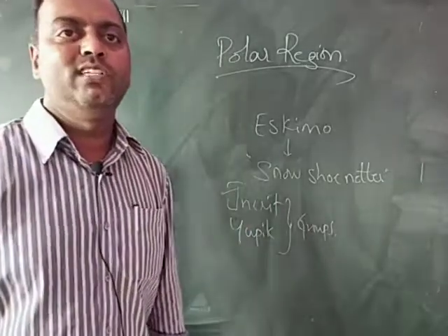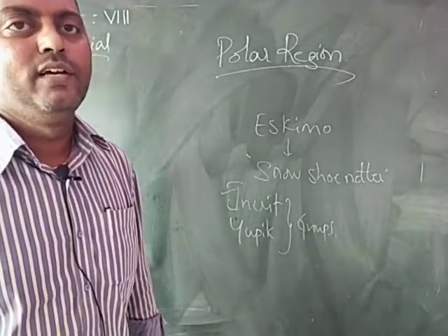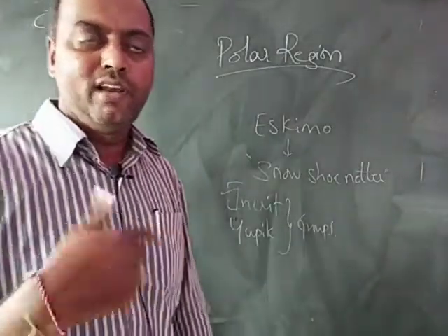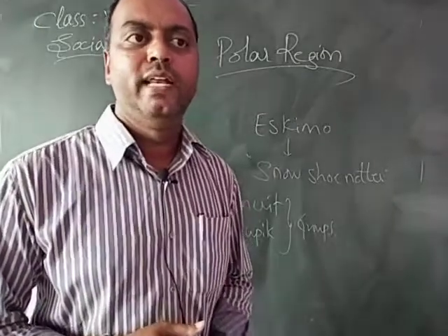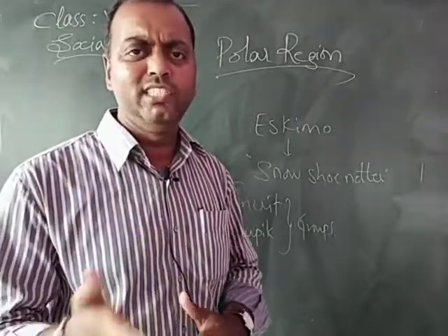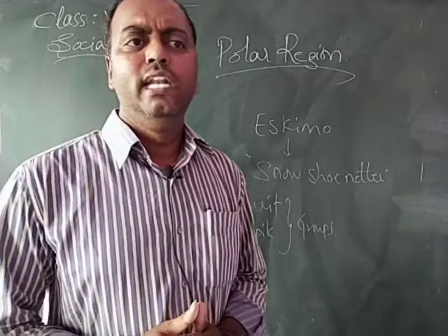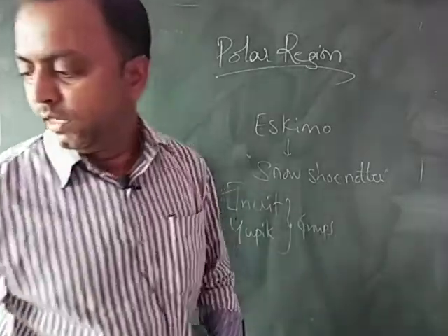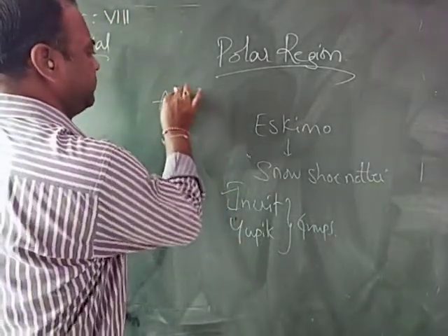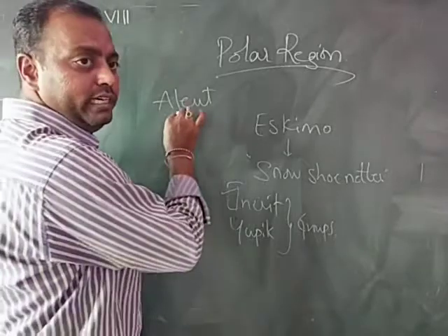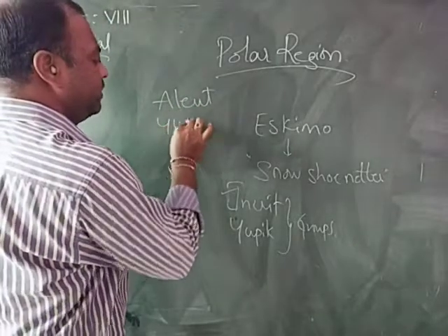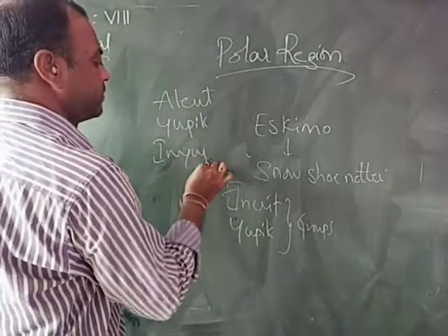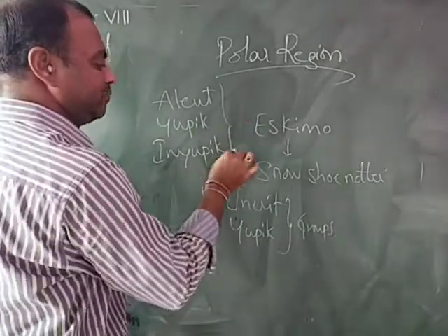Eskimo languages have been spoken for thousands of years, but they don't have a written script. In modern times they are developing one, but they don't have any script. There are three main languages, which are only spoken languages, with no dialect: Aleut, Yupik, and Inupiq. Aleut, I write it here, is one language. Yupik is another language, and Inupiq. These are the three languages spoken by these two groups.